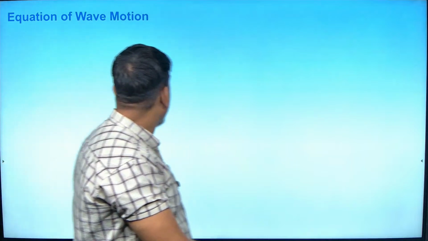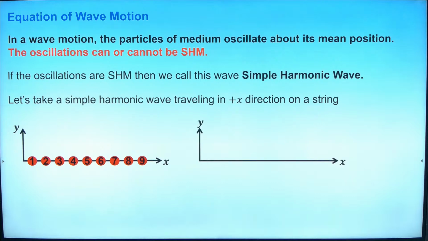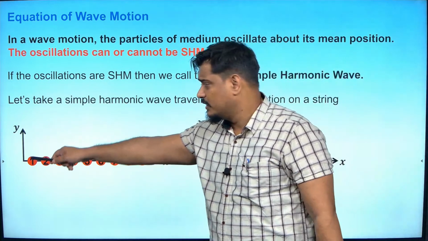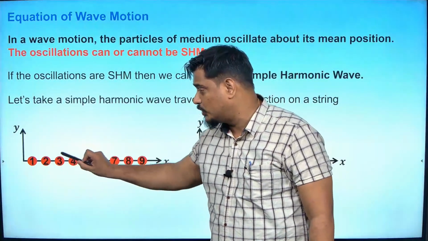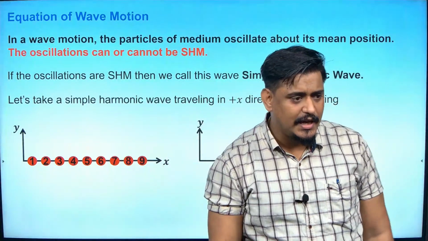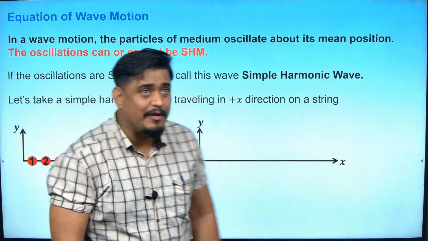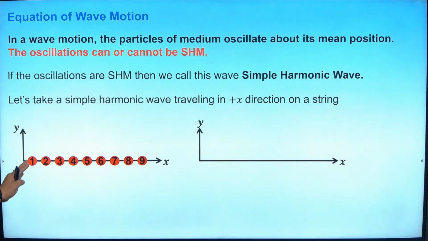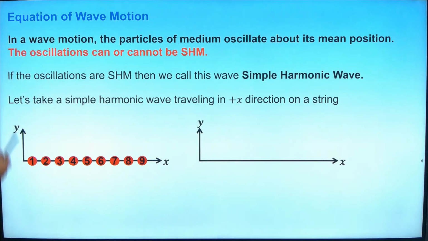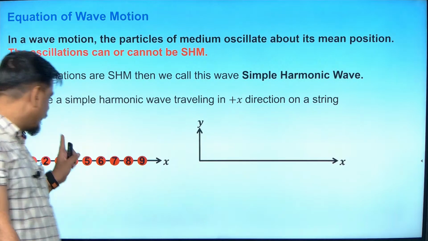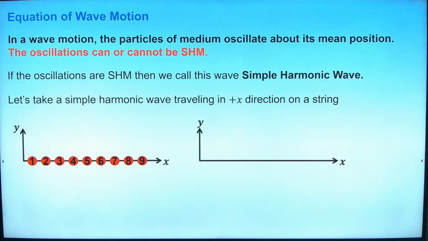Okay, so let us talk about the main part now. I have taken a particular axis, x and y axis, where x are the particles, where I have drawn 9 particles here, 1, 2, 3, 4, 5 and so on, isn't it? And now I am going to generate a wave from x equal to 0. What will happen? The wave will start from the left hand side, it will start giving a wave motion to the particles. It means that the particles will start moving up and down, isn't it? Because energy is going to travel from 1 to 9. When energy travels from 1 to 9, particles will move up and down. I hope you know this.